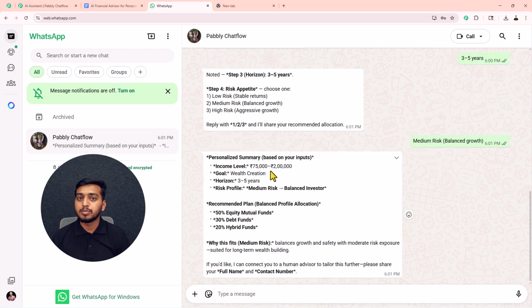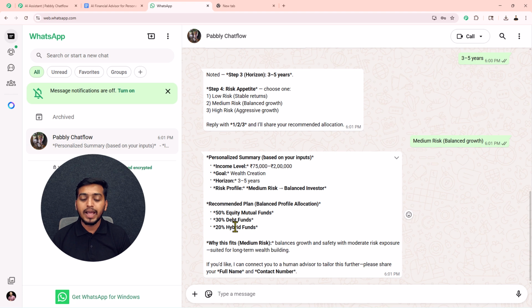I have received this personalized summary based on my input: income level, goal, horizon, and risk profile. These are the details that are provided to this AI assistant, and it has recommended me this plan: 50% on equity mutual funds, 30% on debt funds, and 20% hybrid funds. And it has also provided the reason why this fits: balance growth and safety with moderate risk exposure.